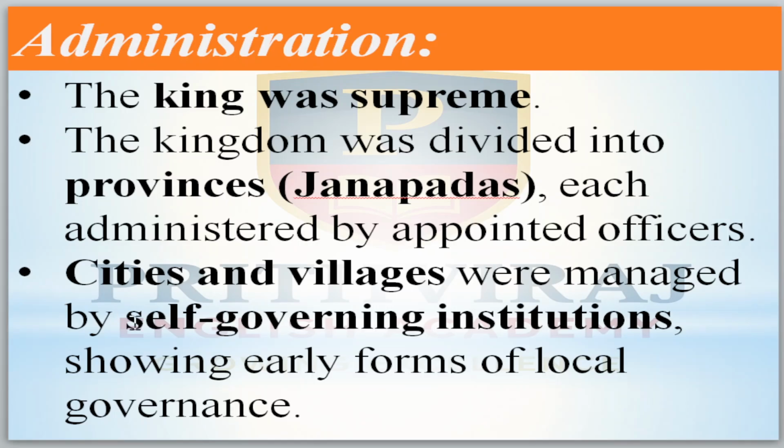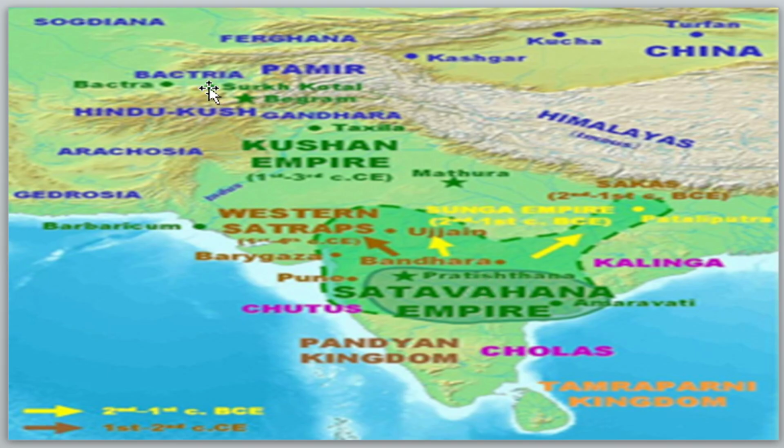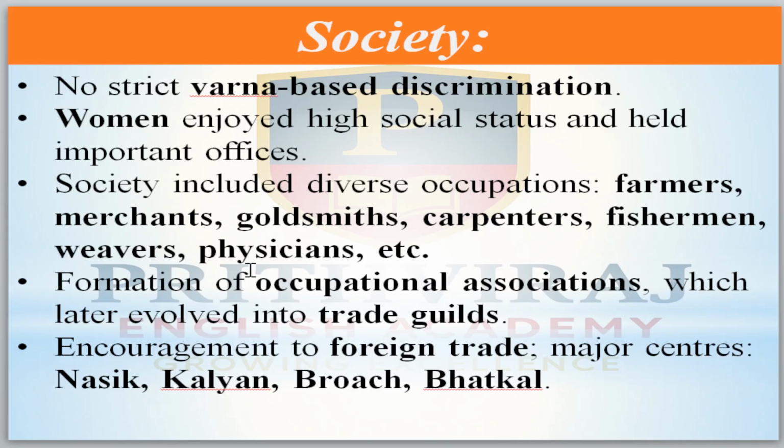They were the first in South India to give more importance to local government. During their times, their coins, here it is. This is the area under their control, the Shatavahana area. Now come to their society.